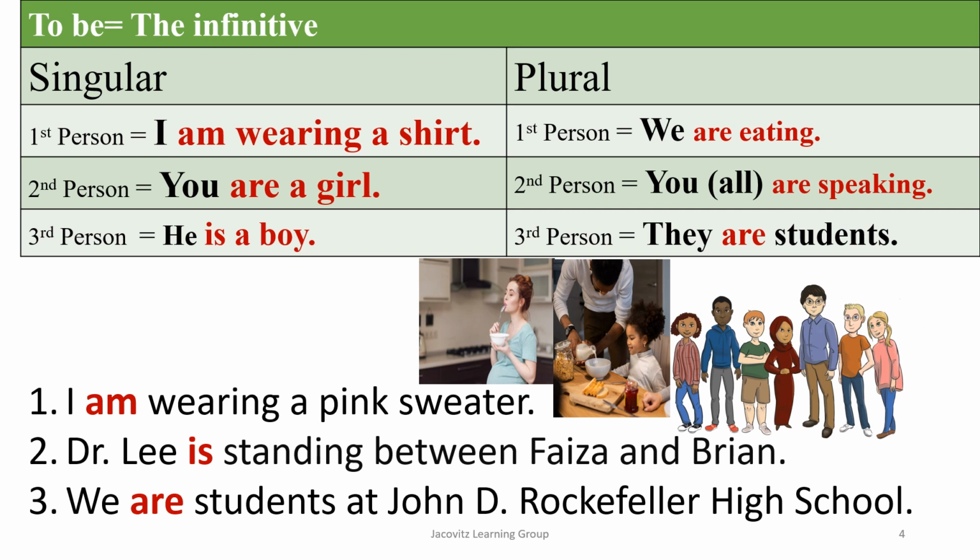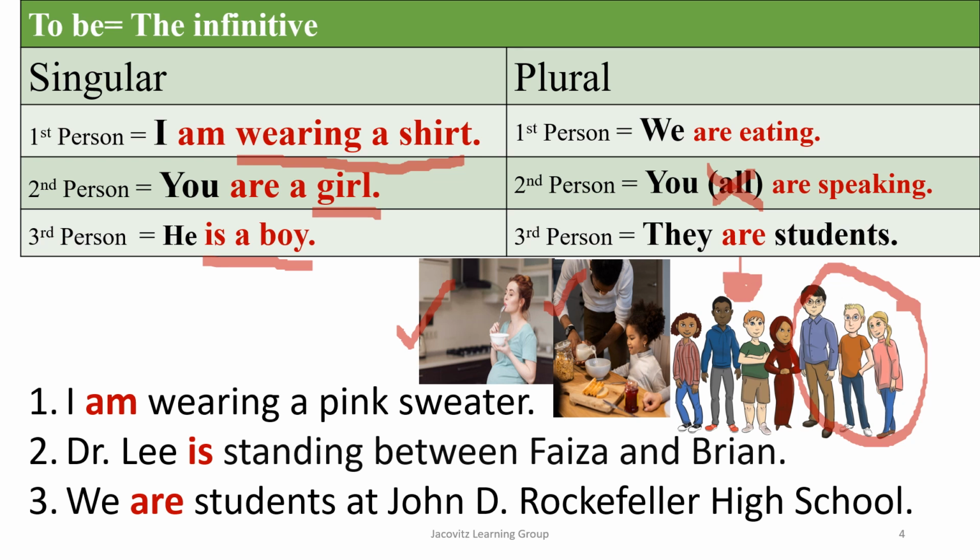Here's the infinitive again. I am wearing a shirt. You are a girl. He is a boy. We are eating. See people here eating. You all are speaking, and you don't have to use all the time. If you were talking about these three people, you could just say you are speaking. And if you wanted to make it more formal, you could say you all are speaking. Now these here, you can say they are students.